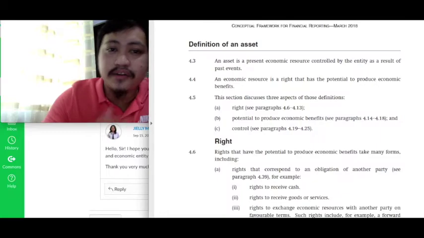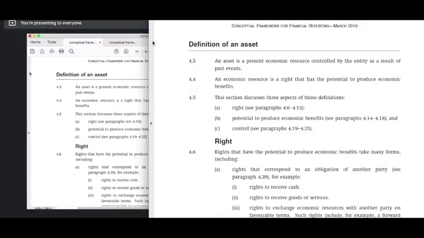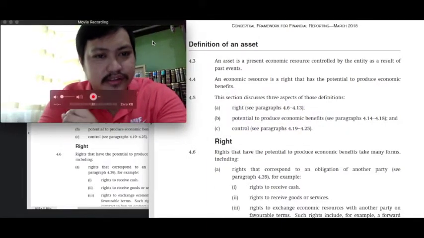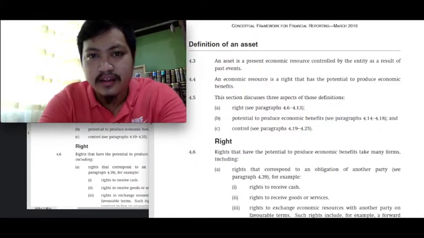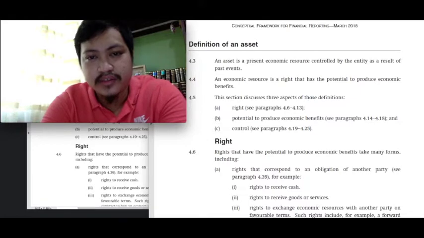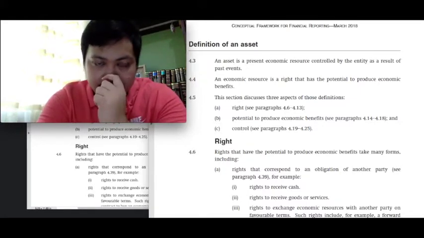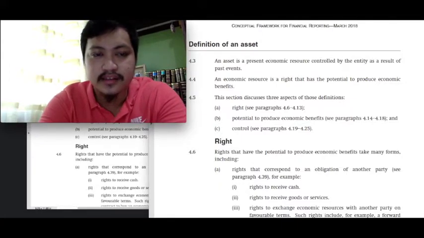So, under the old framework, class, there really has to be an expectation of an inflow of economic resource for there to be an asset. But now, as long as there's a potential, class, to produce economic benefits, then the framework already considers that a resource that is sufficient for the existence of an asset.